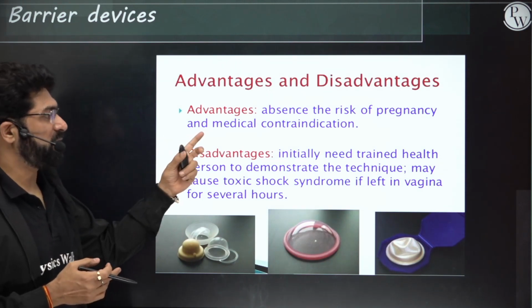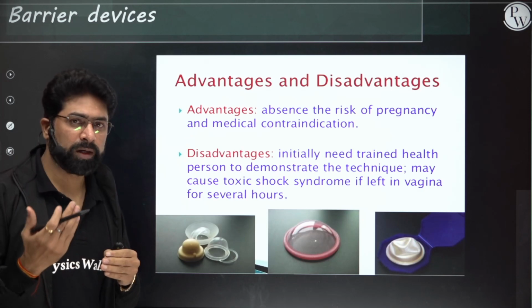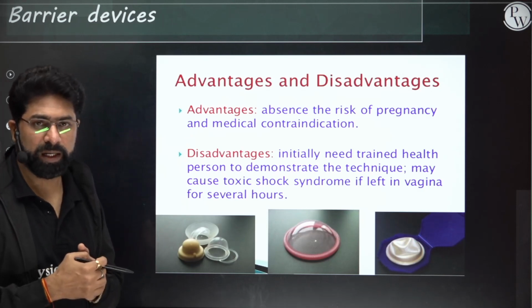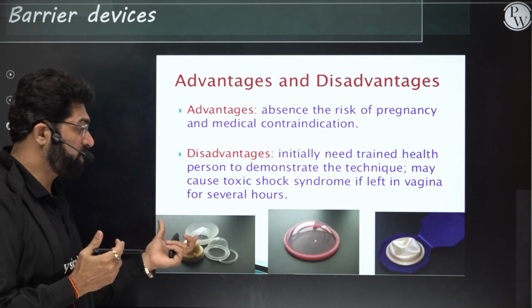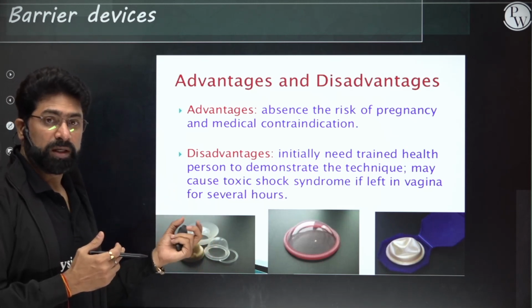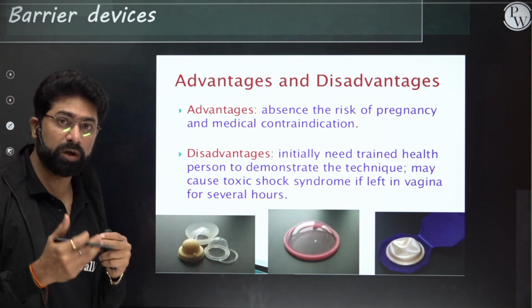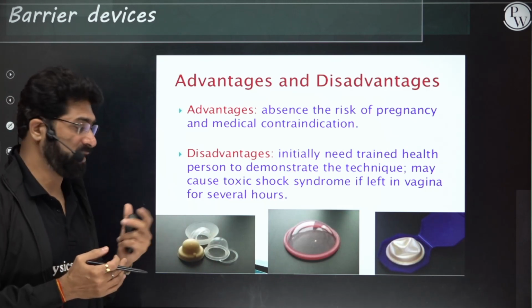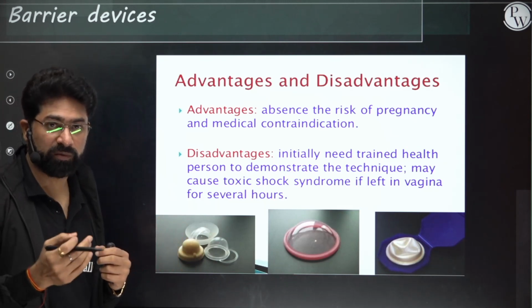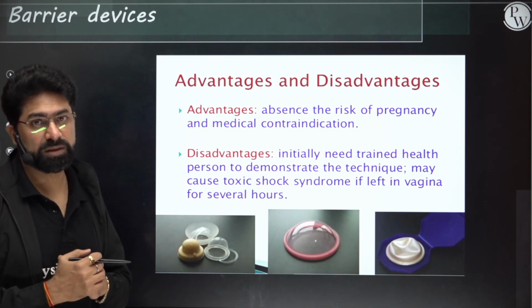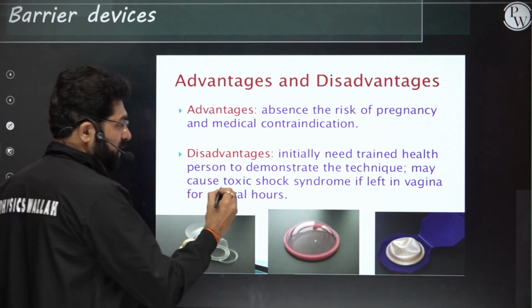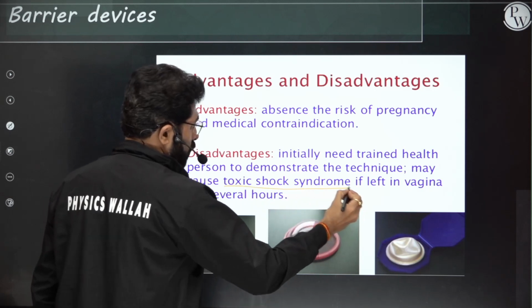Now, advantage is that unwanted pregnancy will not happen. That is good. But the problem is, if these kind of devices are placed for much more time in the vaginal tract or in the reproductive tract, they can have much more dangerous consequences, like one of the most important diseases, toxic shock syndrome.